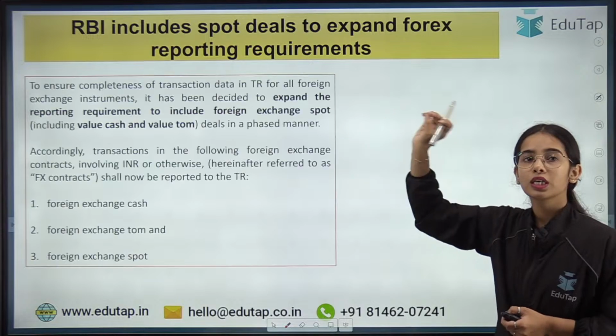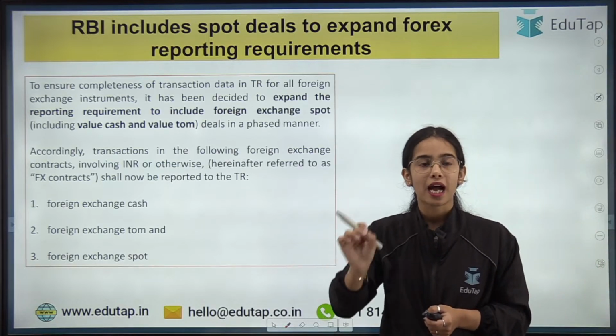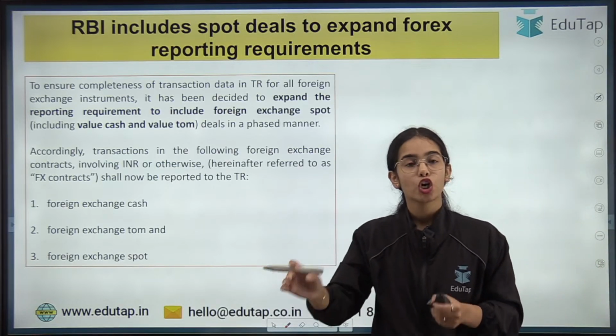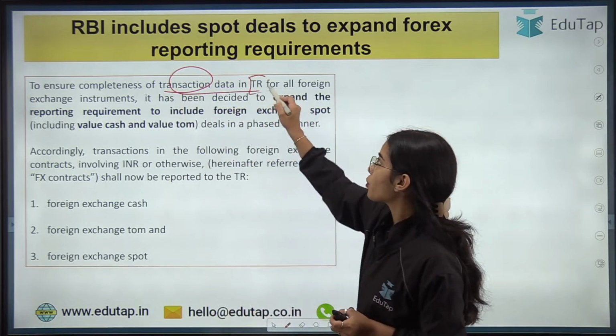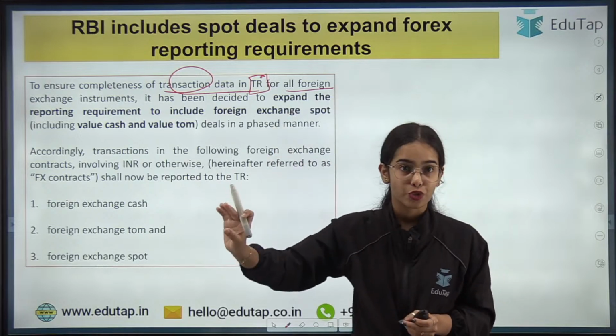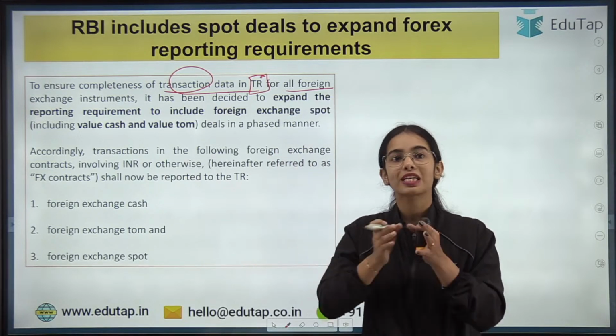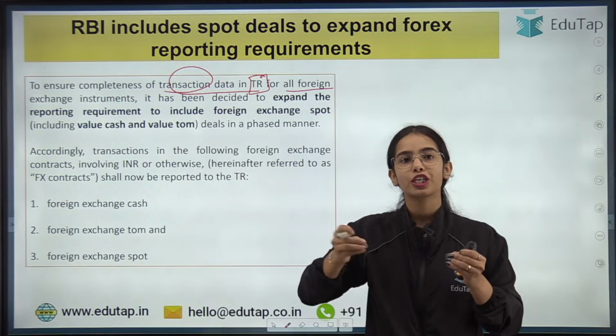But what about the spot deals that are happening in the foreign exchange domain? So to ensure the completeness of transaction data in the trade repository for all the foreign exchange instruments, it has been decided to expand the scope of foreign exchange reporting.